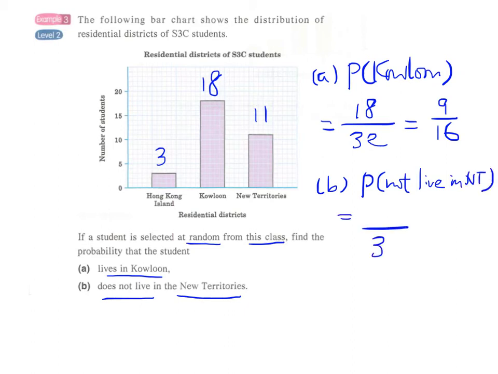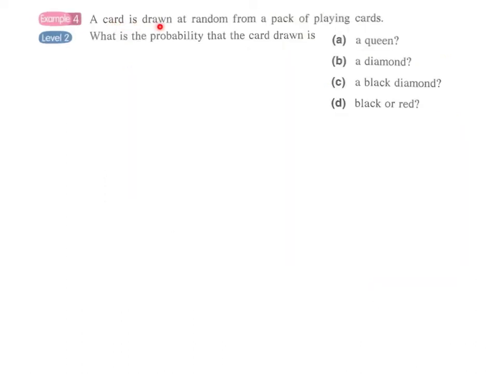So there are a total of 32 students, and 3 plus 18 students do not live in New Territories because they live in the Hong Kong Island and the Kowloon Peninsula. So this will be 3 plus 18. We have 21/32. Okay, example 4.